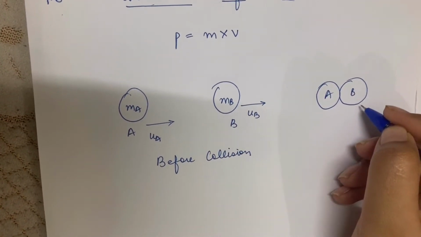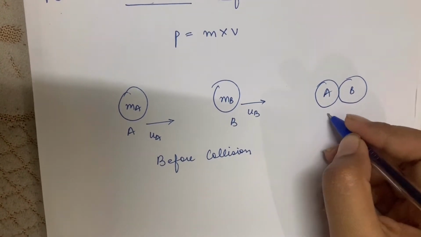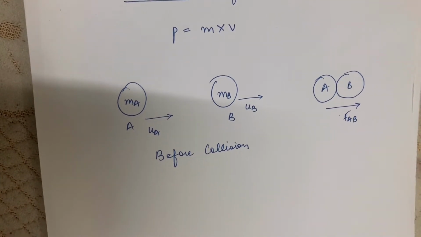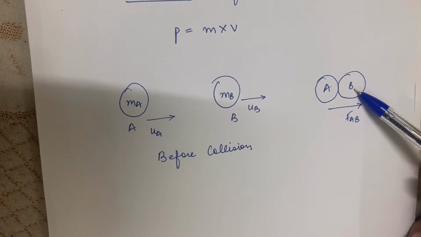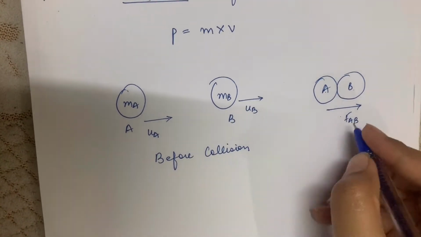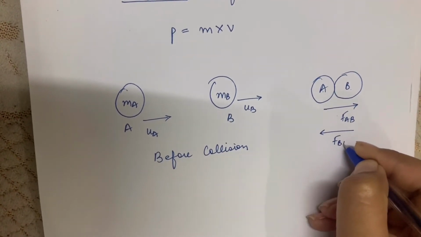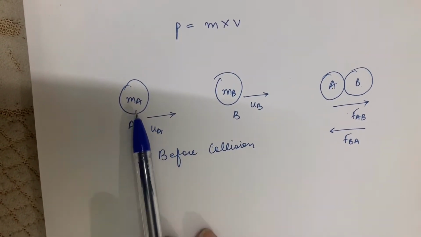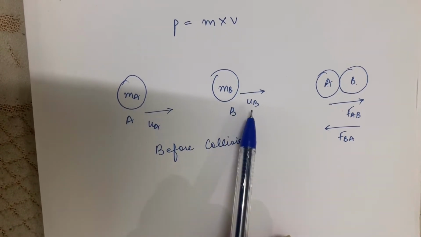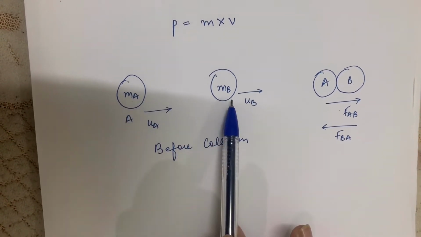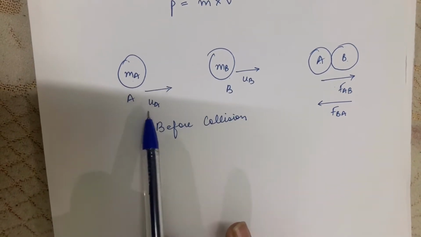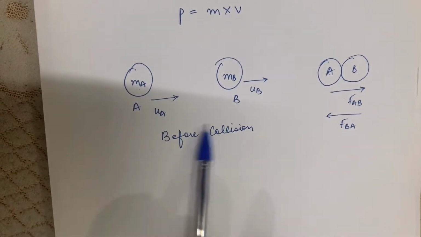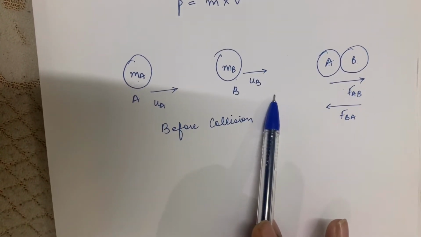When they collided with each other, object A will apply some kind of force on object B. I name it as FAB. In a similar way, B will also apply some kind of force on object A. I name it as FBA. But these directions are opposite. So we have considered two objects, object A and object B, having mass ma and mass mb, moving with velocity ua and ub respectively. We have considered that there are no other external unbalanced forces acting on them.